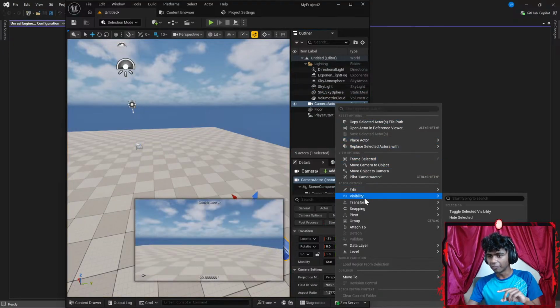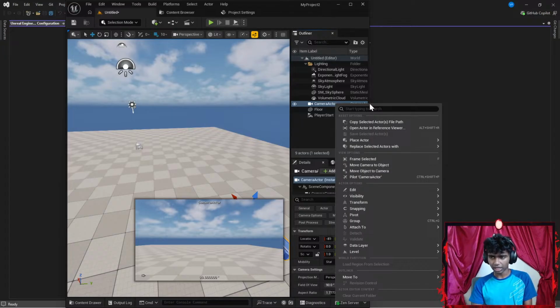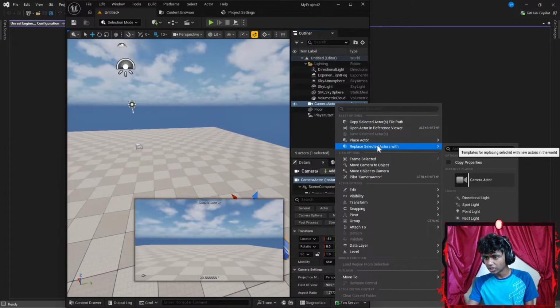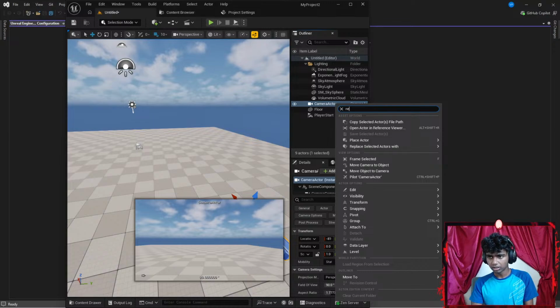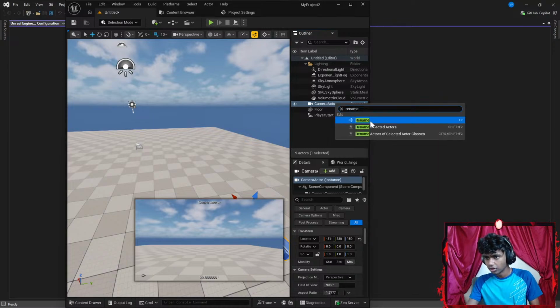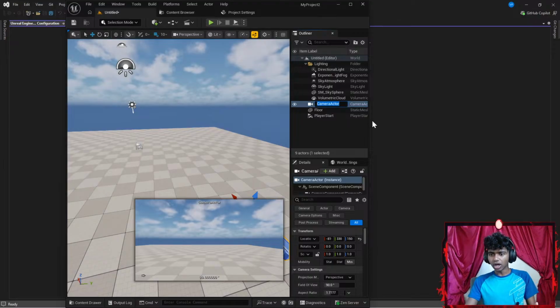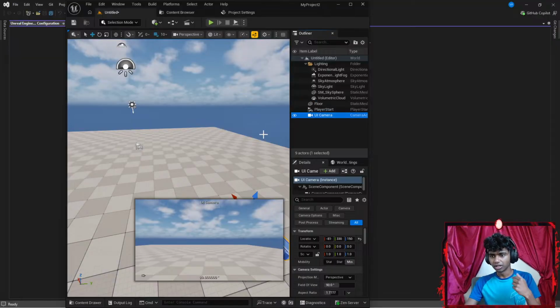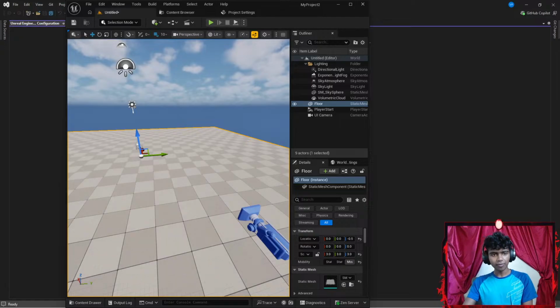Let's go ahead and rename it. Can I rename it? Rename. Okay, there we go. I want to call it something like UI camera. This is going to be my UI's camera. Alright, perfect. It is a static camera as well.